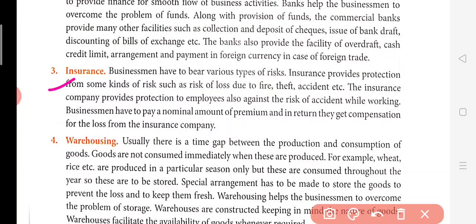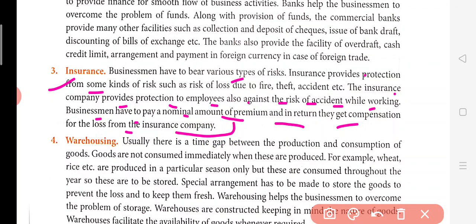Now third is insurance. The businessmen have to bear various types of risk. Insurance provides protection from some kinds of risk, such as the risk of loss due to fire, theft, accident, etc. The insurance company also provides protection to the employees against the risk of accident while working. Businessmen have to pay a nominal amount of premium and in return they get compensation for the loss from the insurance company. Now what is insurance?